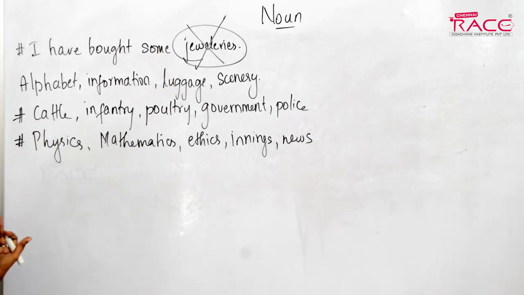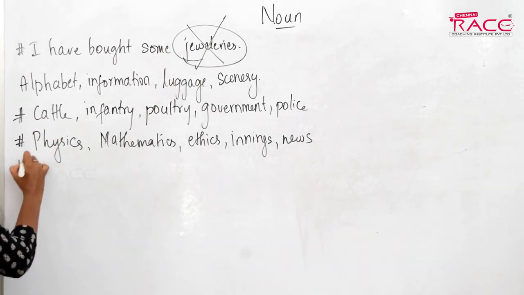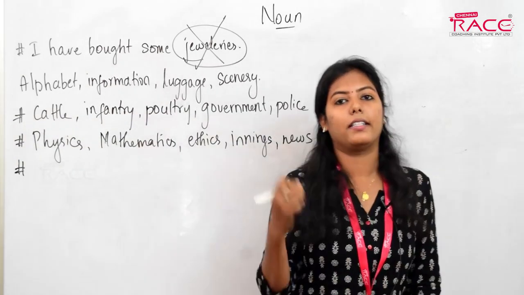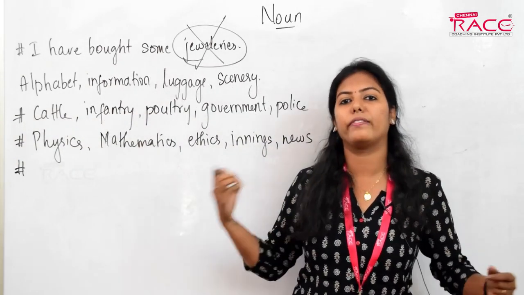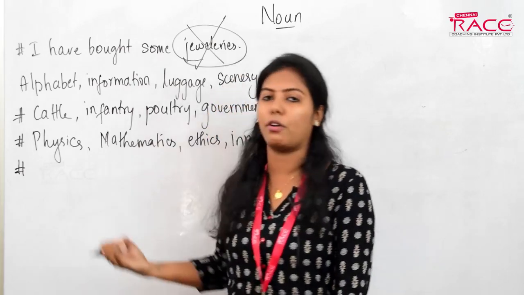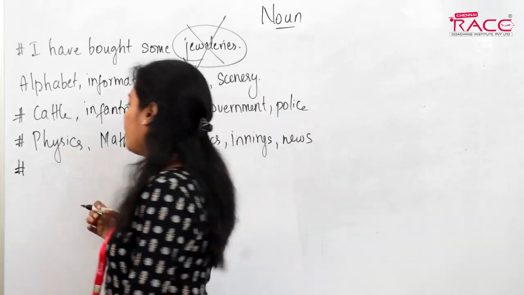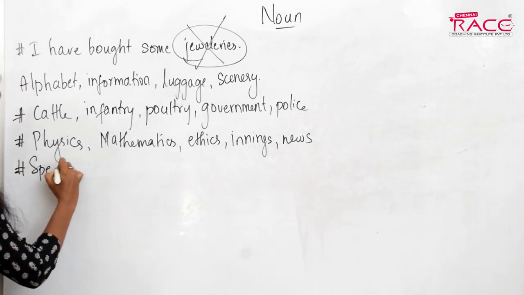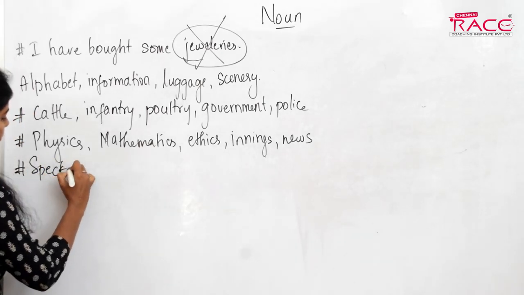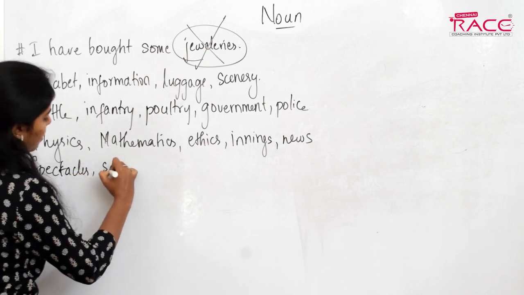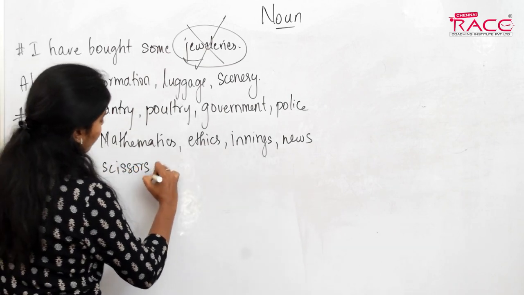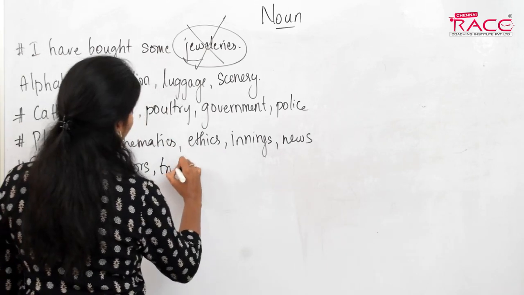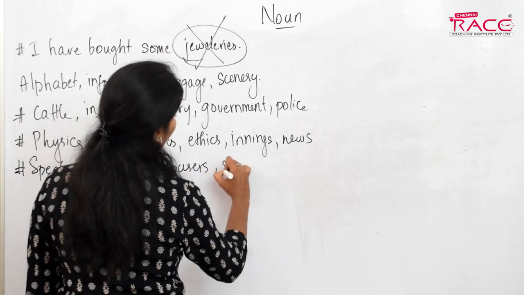Okay, so what's the next point? I'll tell you. There are some nouns and they do not have any singular form. They always have plural form. For example, when I say spectacles, scissors, trousers, shoes.